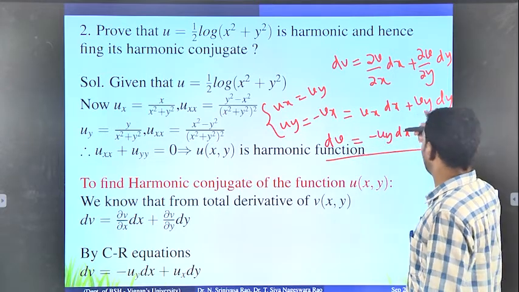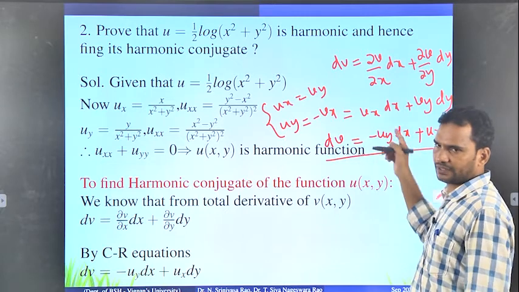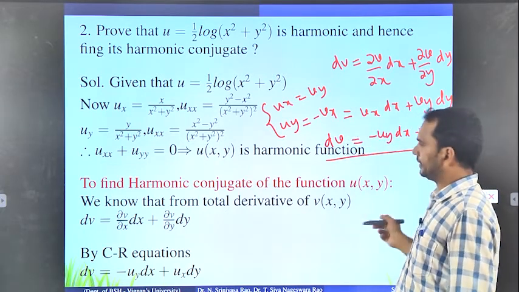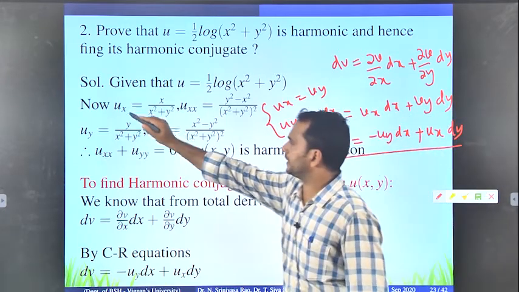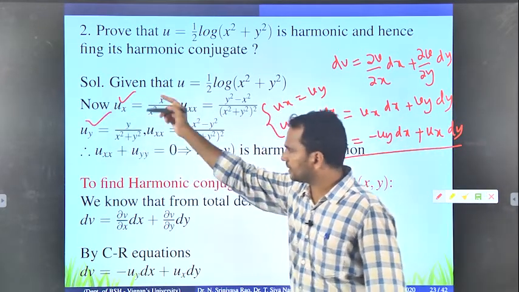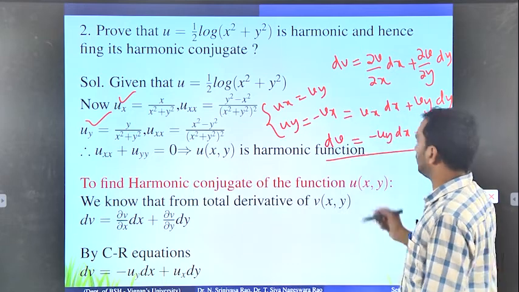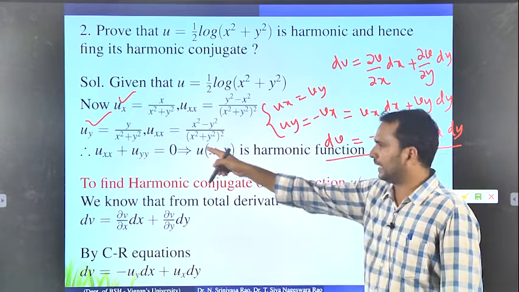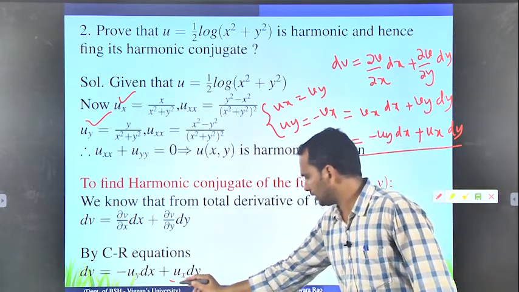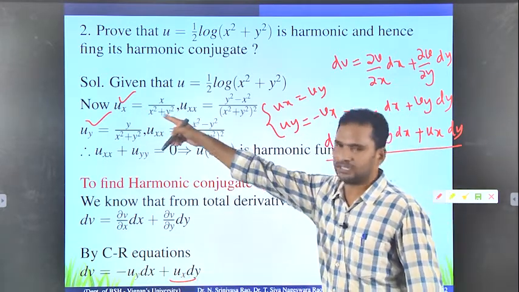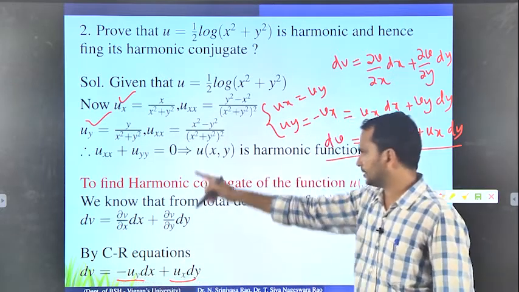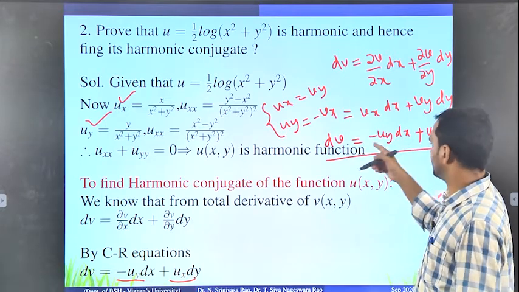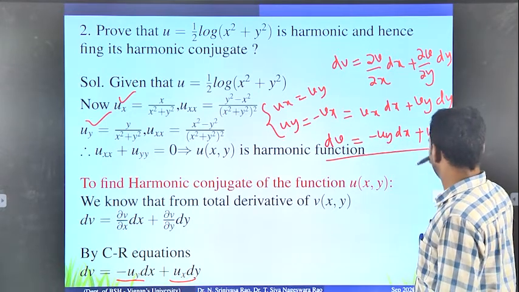We use the CR equations because we don't know vx and vy, which we are trying to find. So we convert into our known quantities, because we already know ux and uy. Using the CR equations, we convert into minus uy dx plus ux dy.